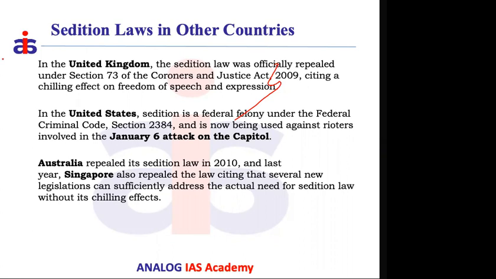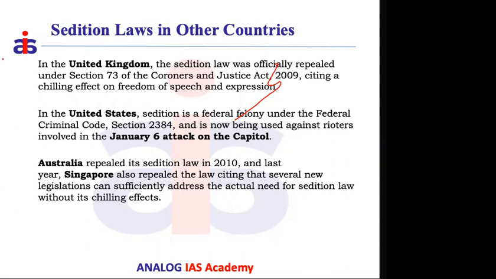So saying that again, anything you say against the government is not seditious. The provision that talks about the sedition law was removed from the UK policies. And the next thing is the United States. In the United States, there is still something called a seditious provision.